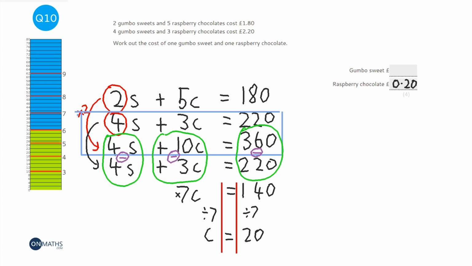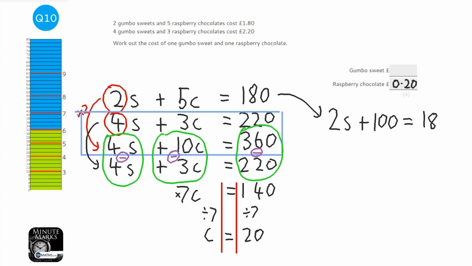So what we do is we pick one of the original equations, and I'm trying to think what's going to be easiest. I like this one. So we're going to rewrite this, but instead of c, we're going to substitute in the 20. So it's going to be 2s, which we still don't know what s is, plus 5 times 20, which is 100, equals 180. Get my lines in.